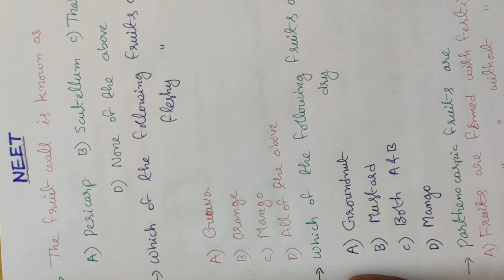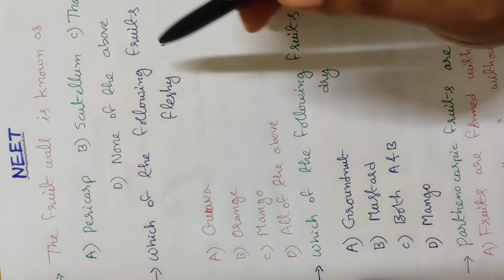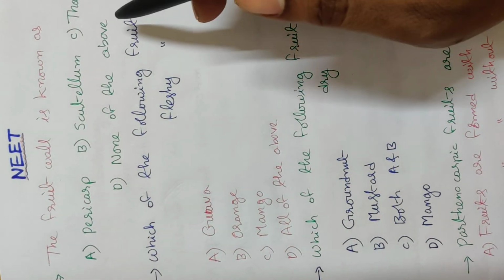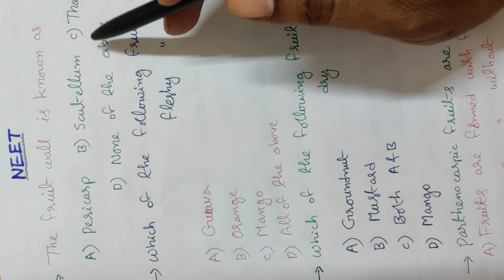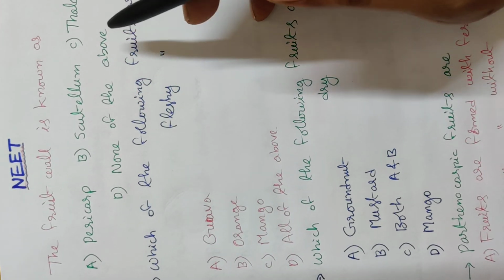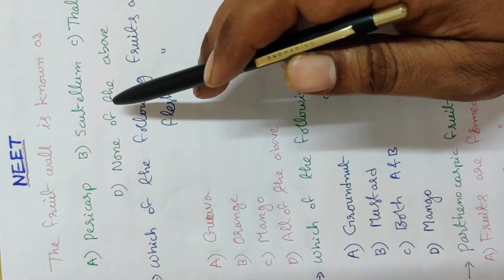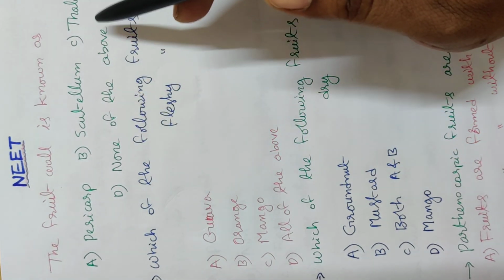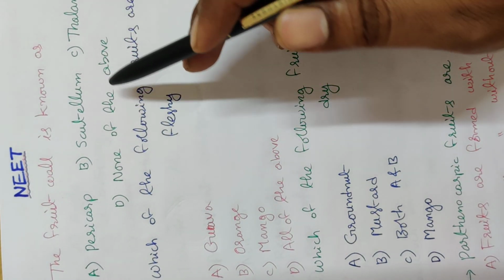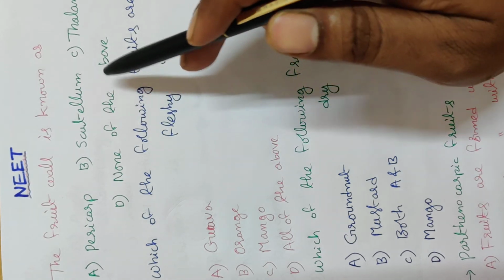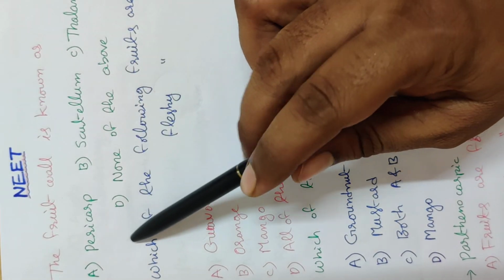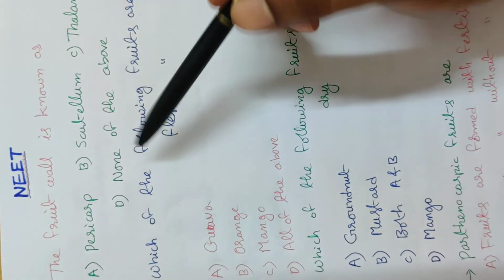In this concept, we will discuss a few NEET related questions here. One of the questions: the fruit wall is known as what? The options given: option A, pericarp; option B, scutellum; option C, thalamus; option D, none of the above. The fruit wall is known as pericarp. Option A is the correct answer.